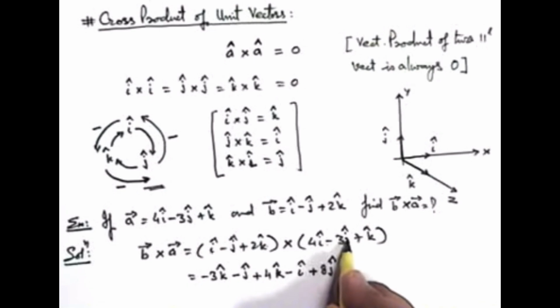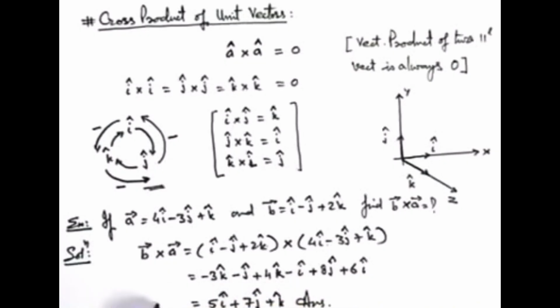And k cross j, when we calculate, you can see it will be minus i cap. So if we calculate k cross j, this will be minus 3 into 2 which is minus 6, so it will be plus 6i cap. This is the way how we evaluate. Now we can just take up all the terms common. The 6i minus i will be 5i cap, plus 7j cap plus k cap. This is the result of this question, which is b cross a.